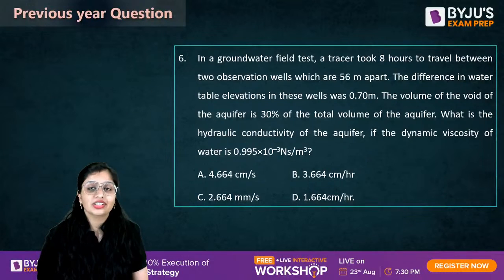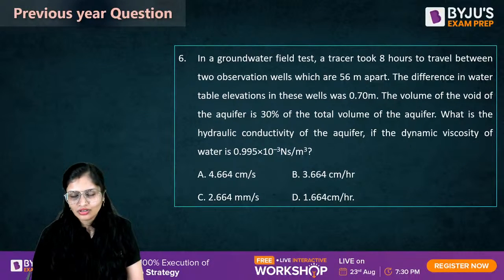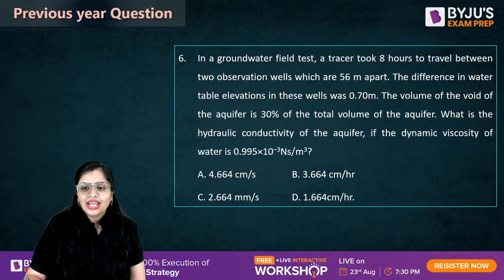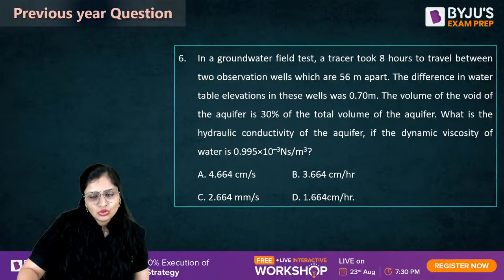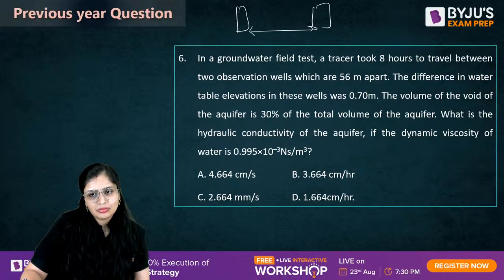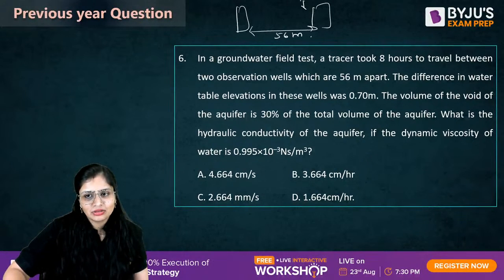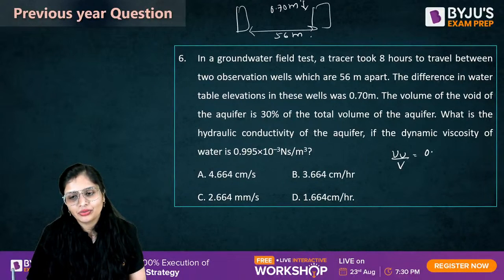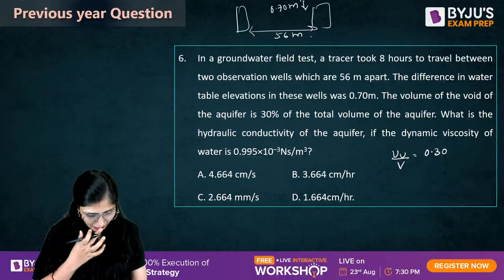6. Come on, this can be included in sources of water, you can include it in groundwater hydrology, or you can include it in geotech. So any subject you want, you can include it. In this question, try to solve it without using calculator, because in examination also you won't be provided with calculator. In a groundwater field test, a tracer took 8 hours to travel between two observation wells which are 56 meters apart. The elevation difference, let us suppose, comes out to be 0.70 meter. Volume of void to the total volume, that means porosity, is given as 30%, that is 0.30.